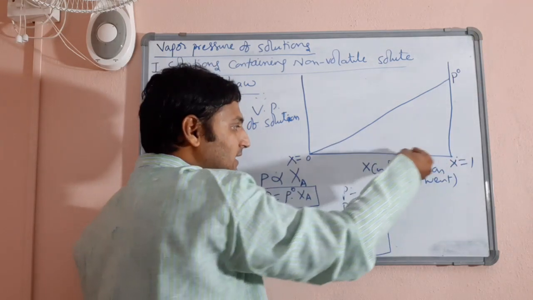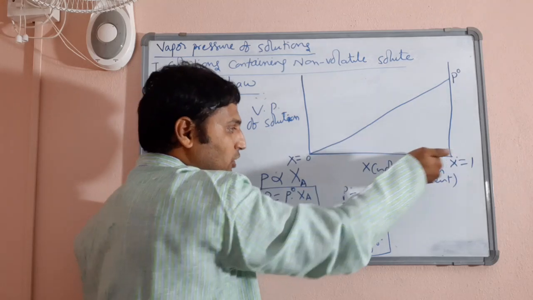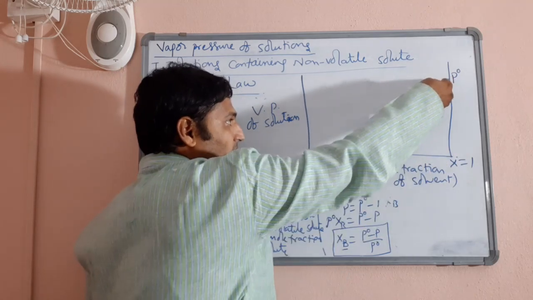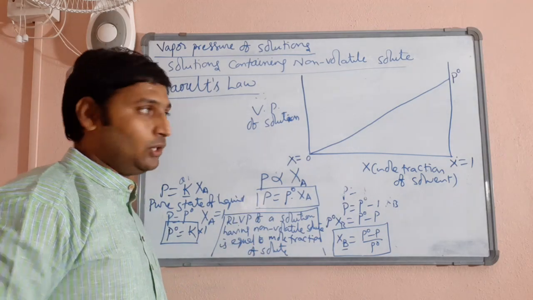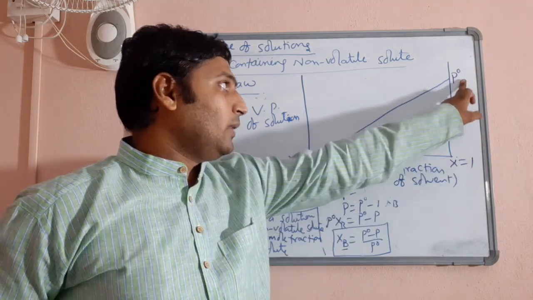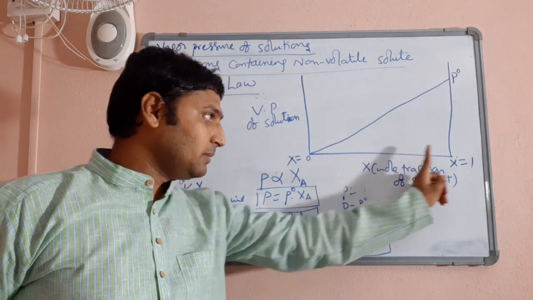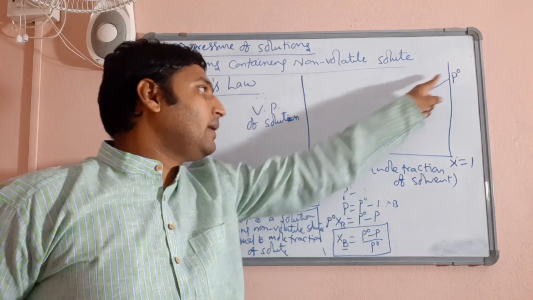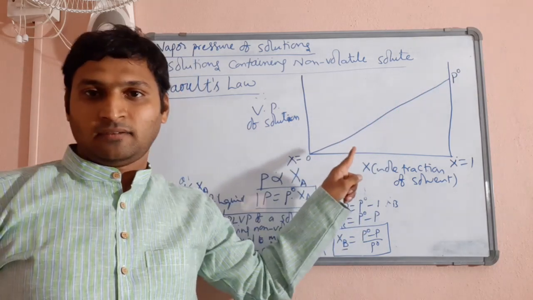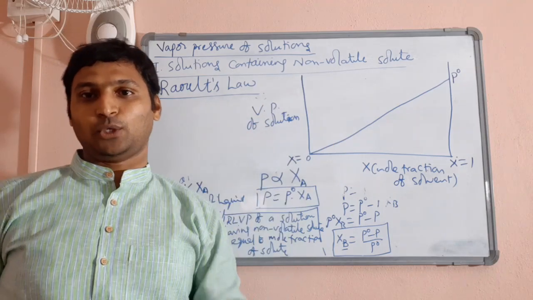When I went on adding the solute, the mole fraction of solvent went on decreasing, and the vapor pressure of solution also went on decreasing. So, when it was pure solvent, it had the highest vapor pressure. As the mole fraction of solvent decreased, as the solute kept on being added, the vapor pressure went on decreasing. This is the meaning of this particular curve or graph that you got here.